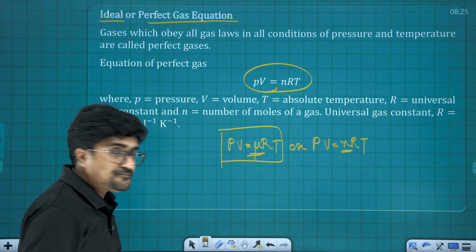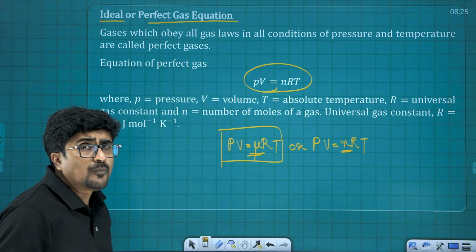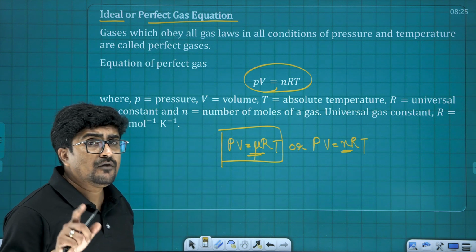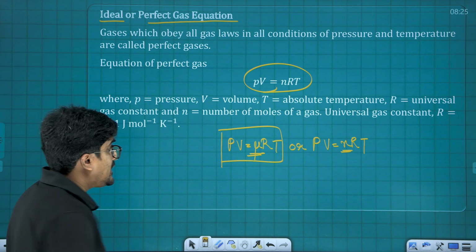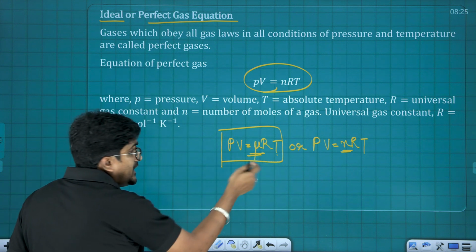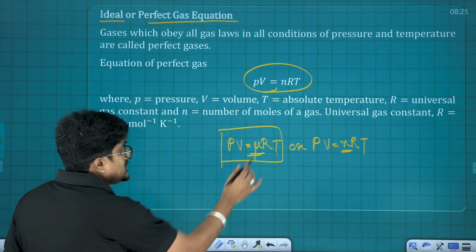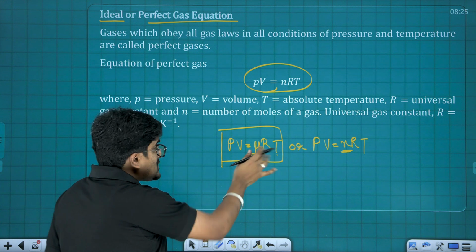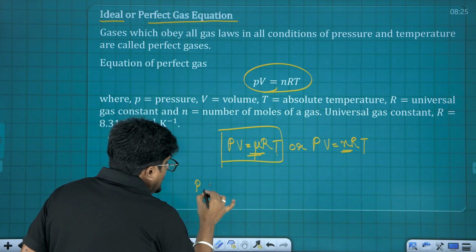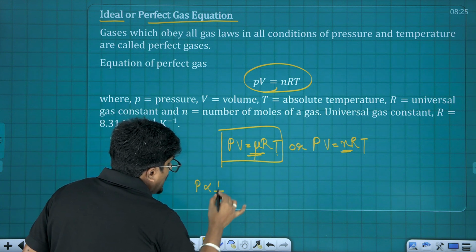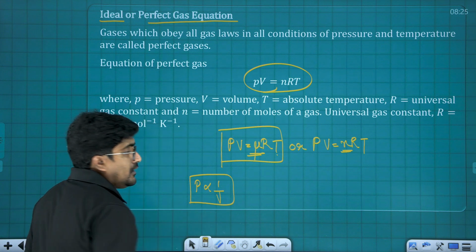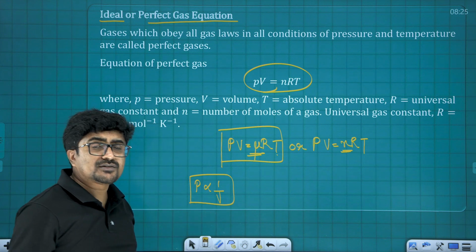And of course, what was Boyle's law? Boyle's law says that when temperature remains constant, P is inversely proportional to volume. Just try to understand it. Keep this as constant, now P is proportional to 1 by V. And what was Charles' law?